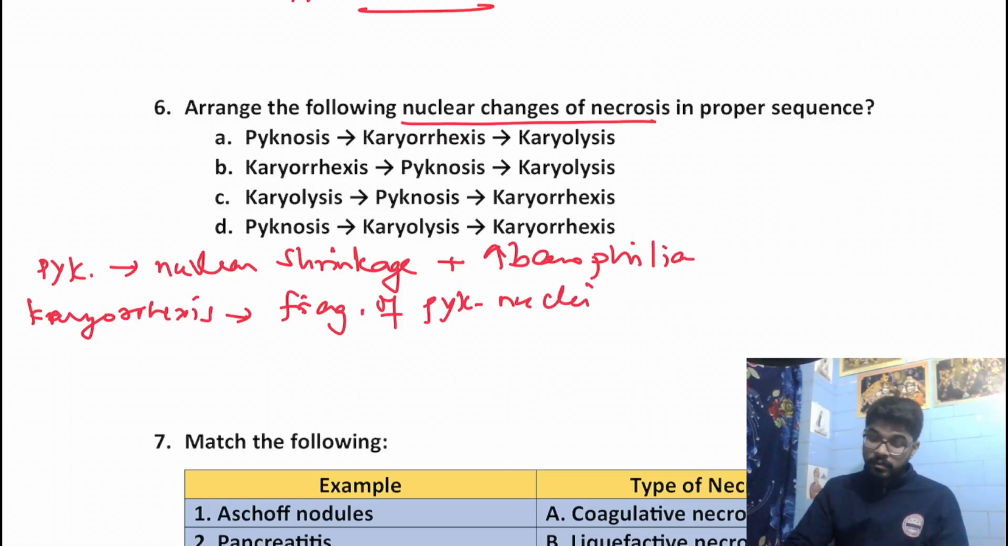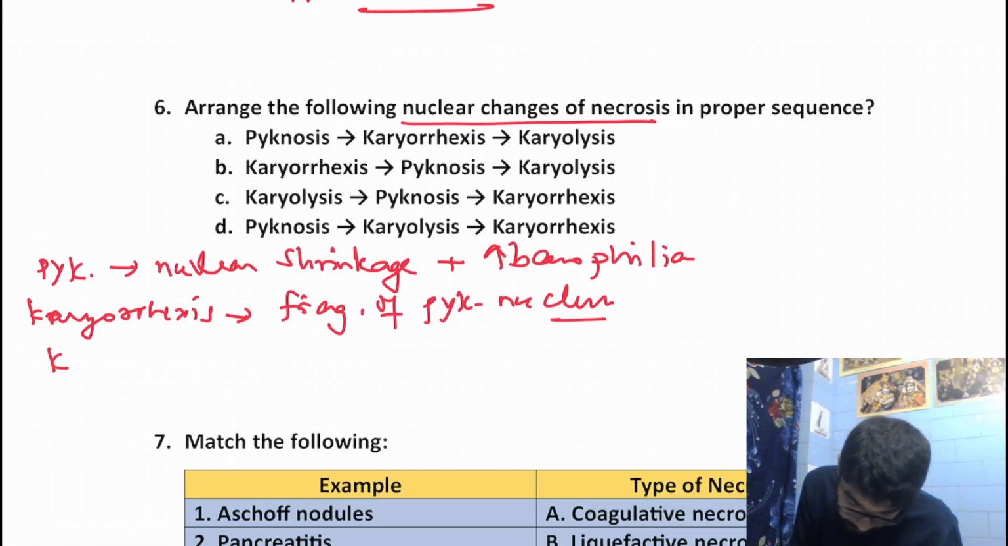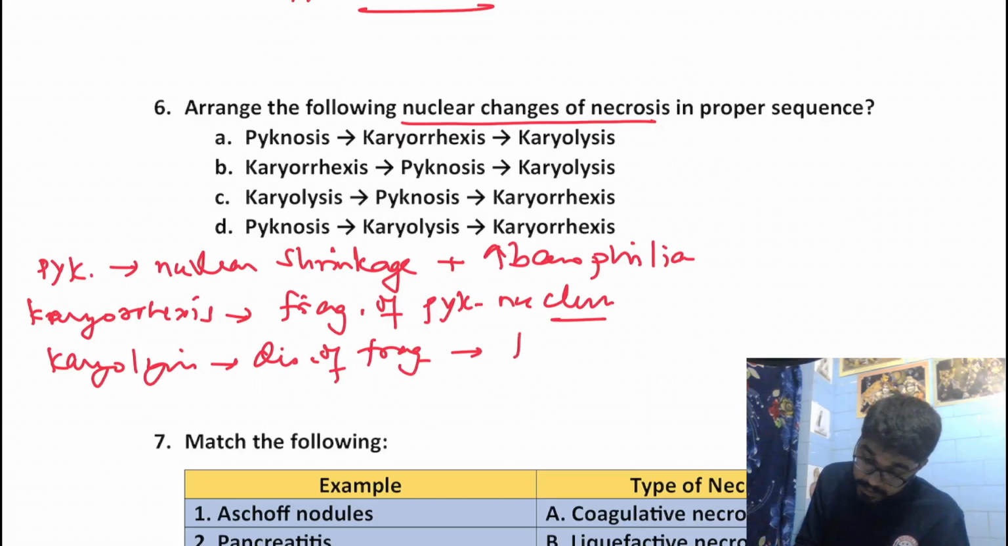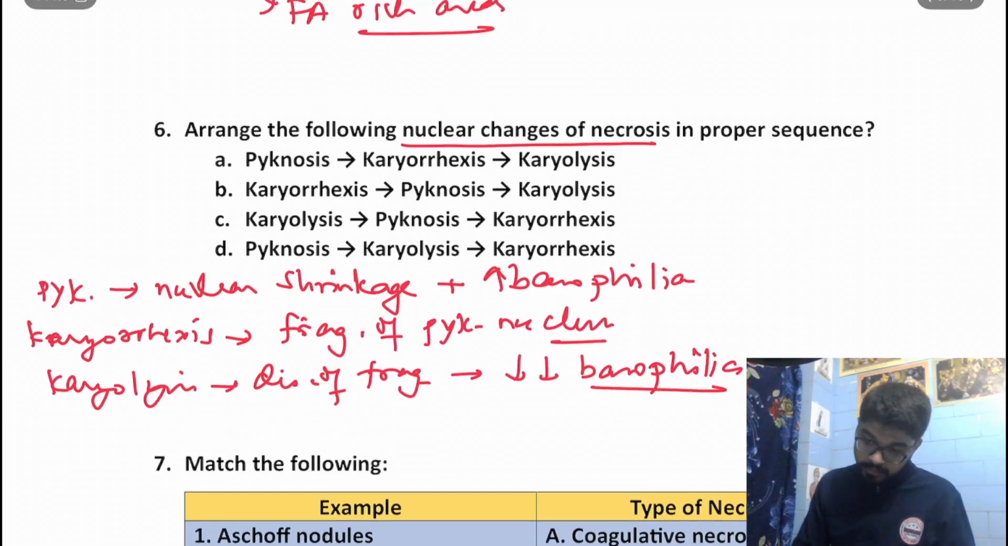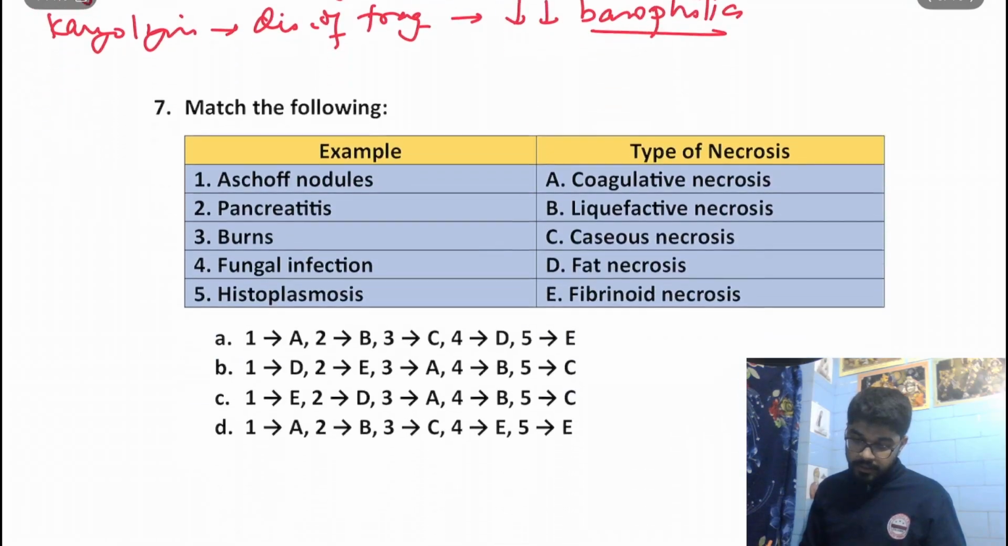Nucleus, my bad. Fragmentation of the pycnotic nucleus. And finally, we get the karyolysis phase, where there is dissolution of the fragments, leading to decrease in basophilia, right? And the sequence is like this: pycnosis, karyorrhexis, karyolysis. So our answer would be A. Okay. Moving on to the next question.